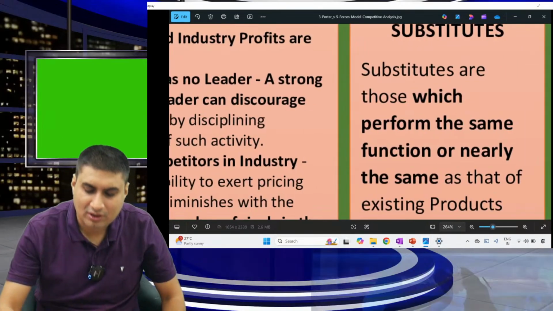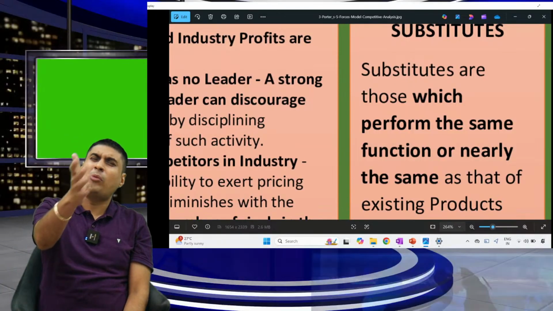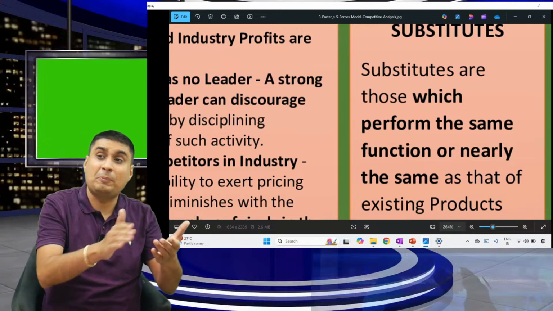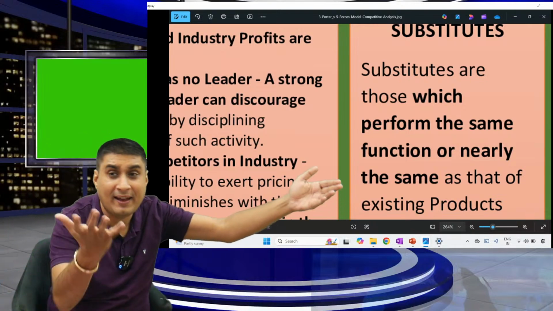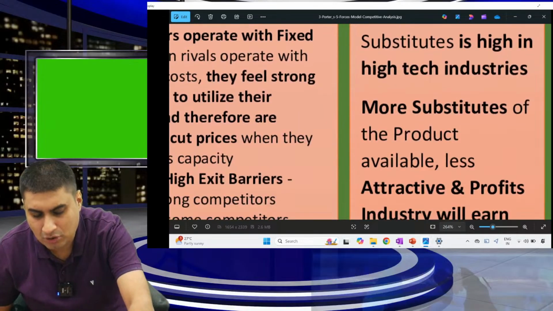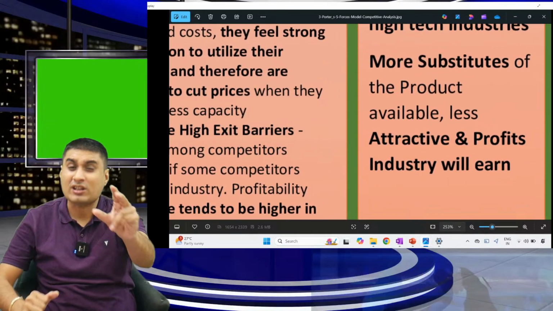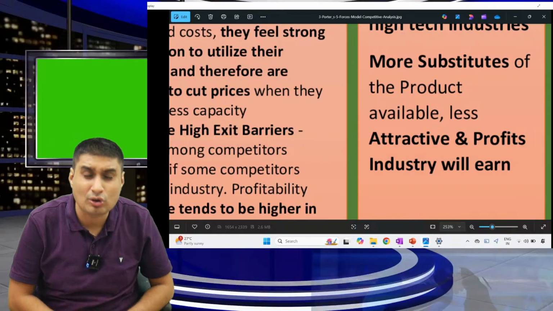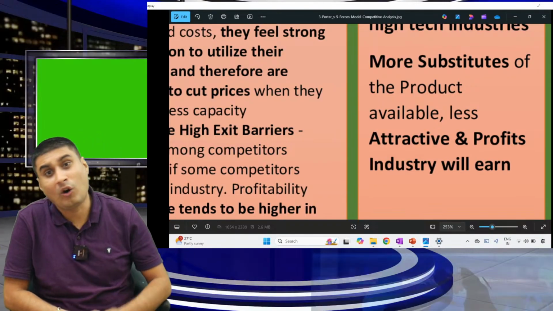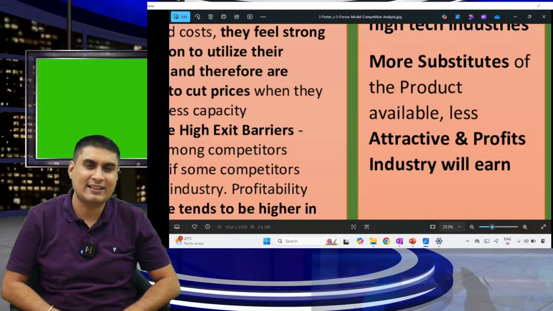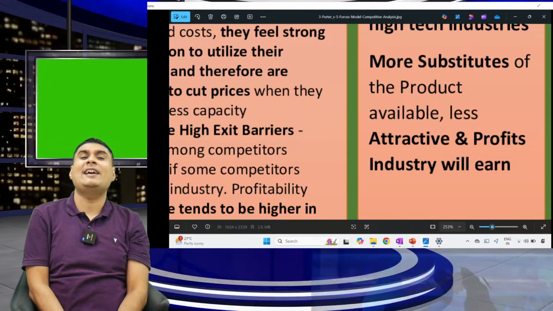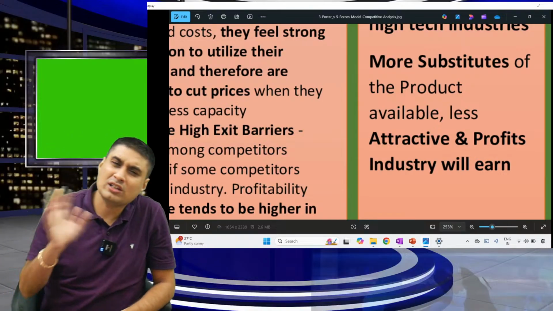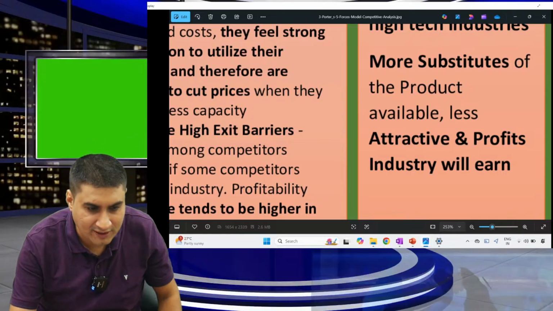Last point, substitute. Substitutes are those which perform the same or nearly the same function as the original product. Substitutes are very much present in the tech industry. More substitutes, less attractive industry. Example, what is the substitute of stock? Mutual fund. What is the substitute of mutual fund? Real estate. What is the substitute of real estate? Maybe FD. Are you clear? So more substitutes, bad industry. Last point is pending.